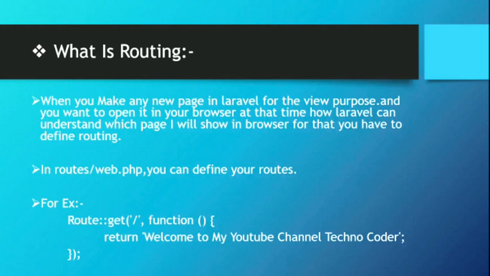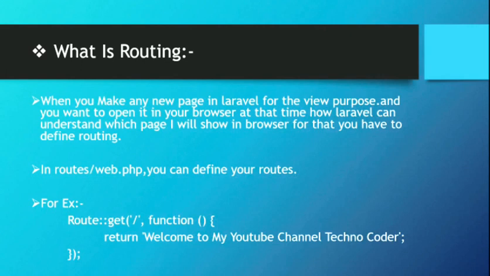So the first question that may arise in your mind is, what is routing? When you make any new page in Laravel for view purposes and you want to open it in your browser, at that time how can Laravel understand which page to show in the browser? For that you must define routing. In routes/web.php you can define all your routes. For example, Route::get in brackets '/', in a callback function return 'welcome to my YouTube channel Technocoder'. So when I pass / in my URL, I will get the message welcome to my YouTube channel Technocoder.